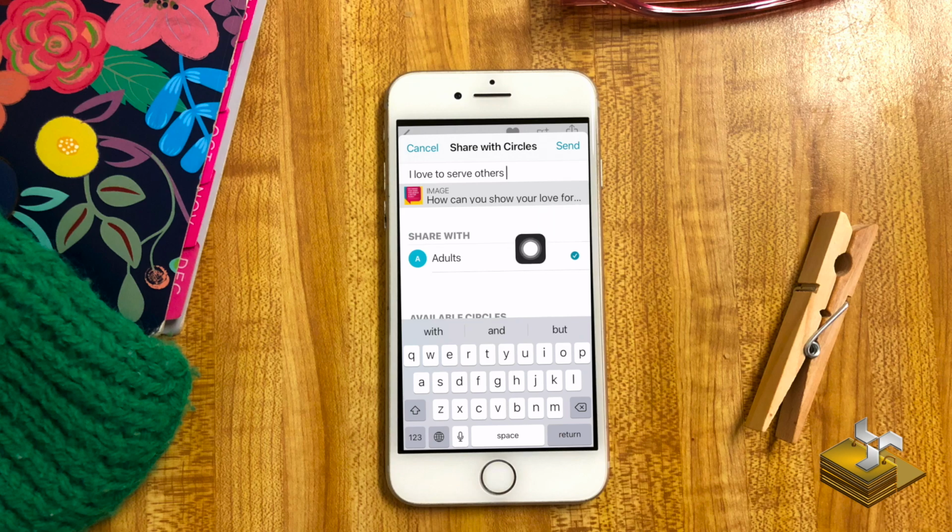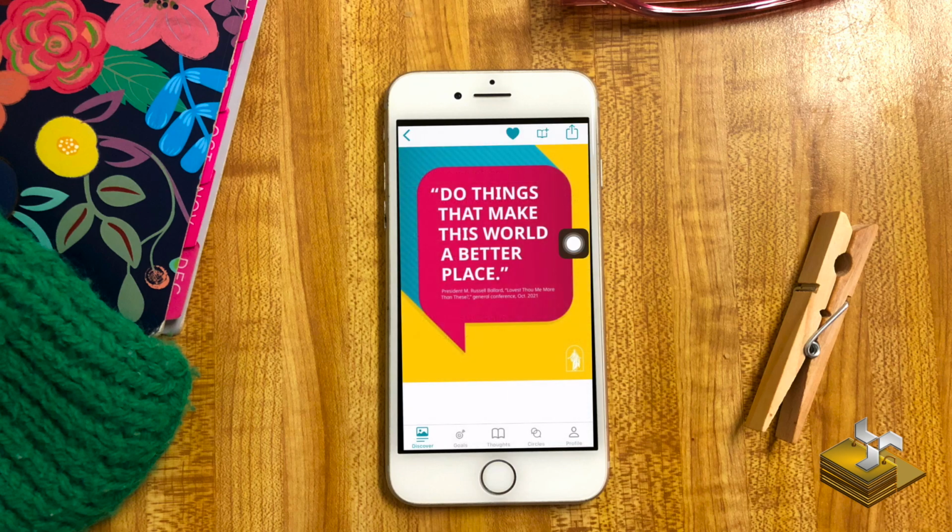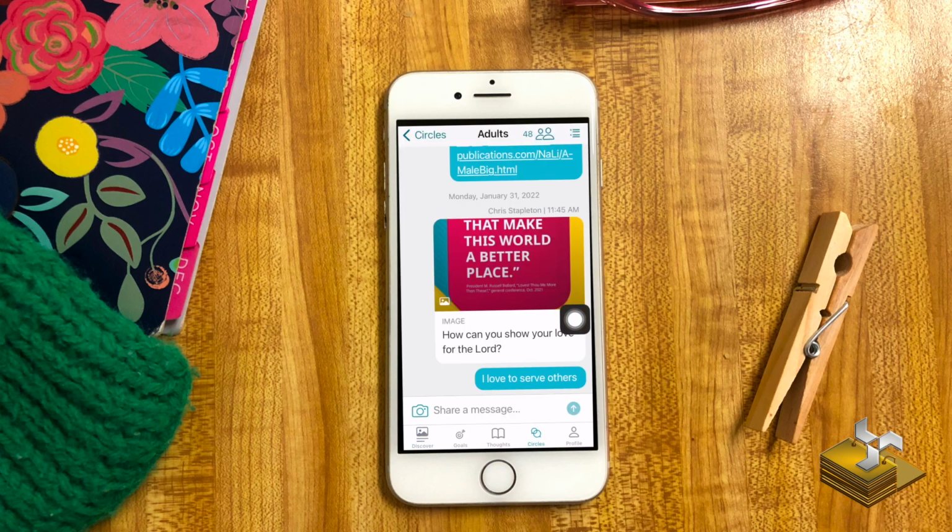I'm going to say I love to serve others because the image and the article is about serving the Lord. I'm going to press the Send button. And that sends it to the Adults circle. I can check it by coming down to the Circles tab. And there it is. I posted it.